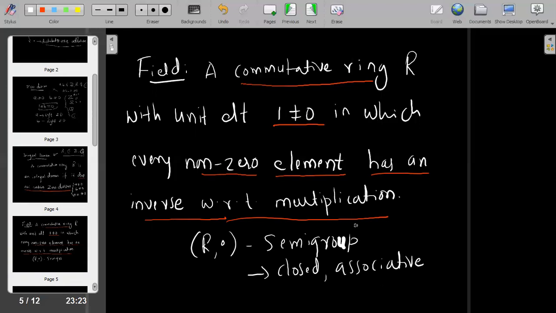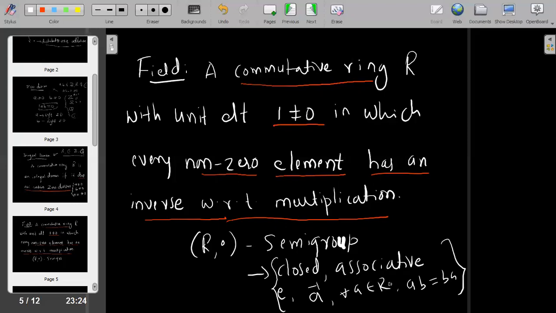According to this definition, the existing unit element means identity element, and an inverse exists for all A belonging to R. Further, it is a commutative ring, that is AB equals BA. Which implies R with multiplication must be a group here.